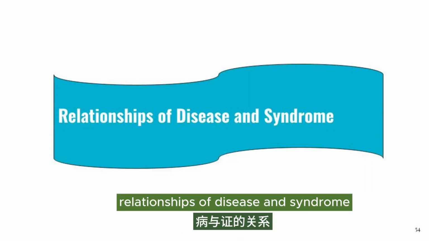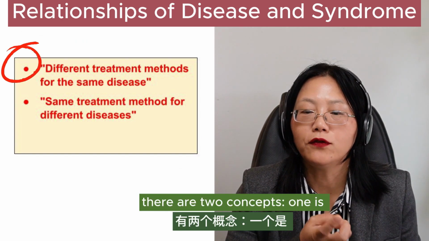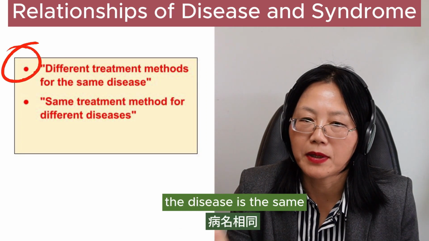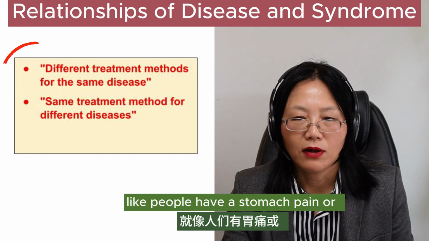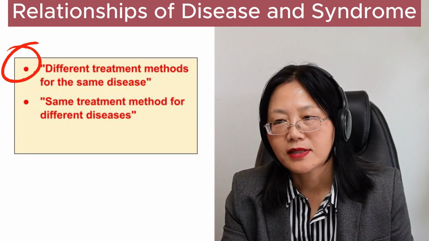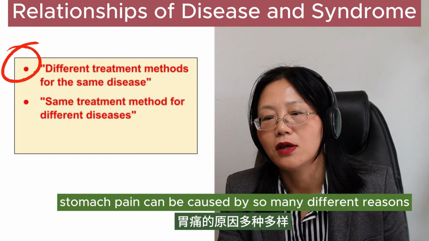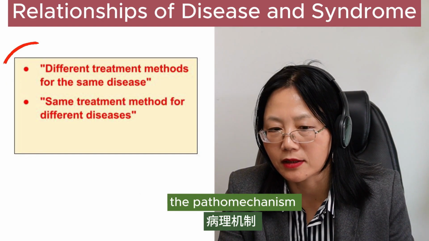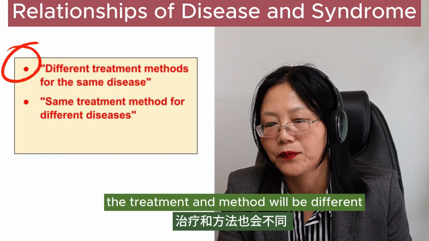Relationships of disease and syndrome. There are two concepts. One is different treatments for the same disease. The disease is the same, but the treatment methods are very different. Like when people have a stomach pain or stomach disease, stomach pain can be caused by so many different reasons. Depending on the etiology and the pathomechanism, the syndrome can be different. The treatment method will be different.